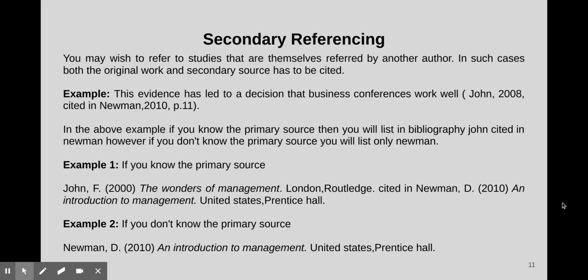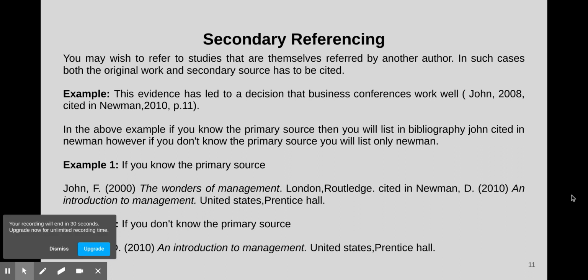For secondary referencing, you may wish to refer to studies that are themselves referred to by another author. In such cases, both the original work and the secondary source have to be cited. In the above example, if you know the primary source, then you will list in the bibliography John cited in Newman. However, if you don't know the primary source, you will list only Newman. You can see in example 1 how to list if you know the primary source, and example 2 is how to list if you don't know the primary source.